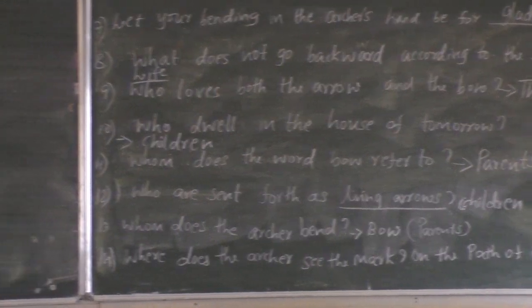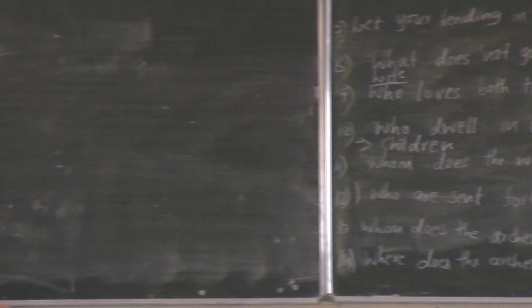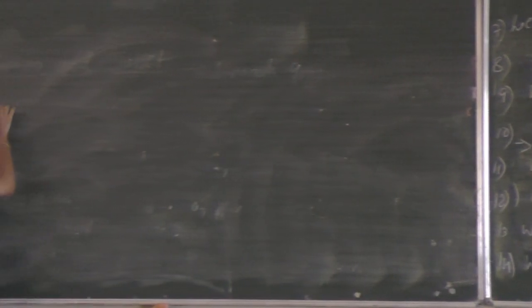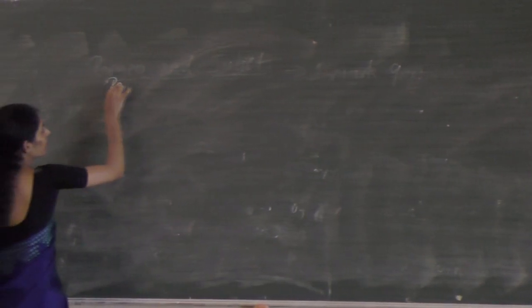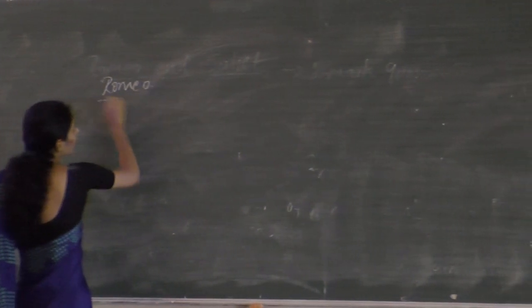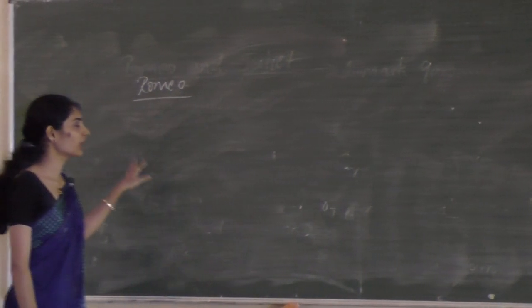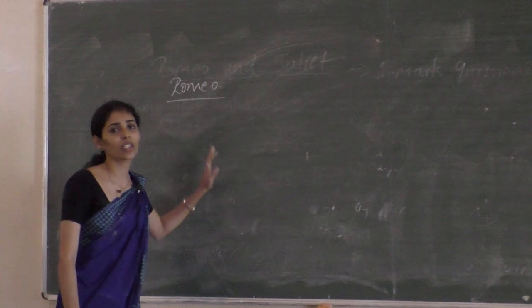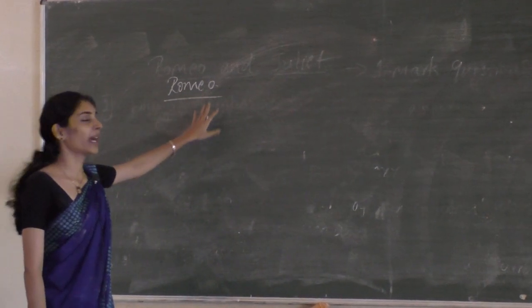Again here, as I said, I'm only going to give you important points or key points. So how does Romeo express the beauty of Juliet, what are the imageries or similes used by Romeo?